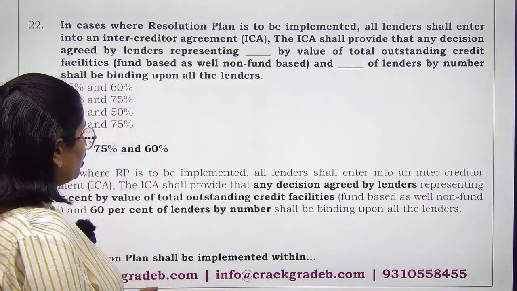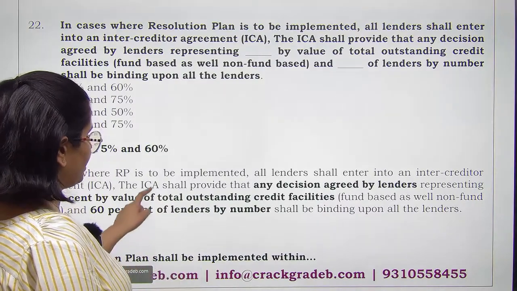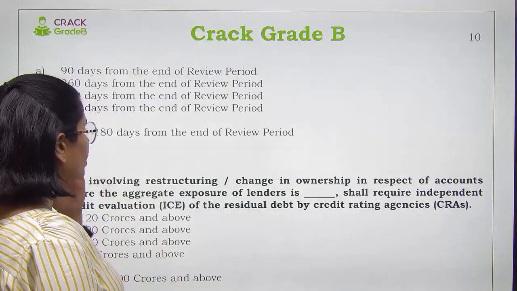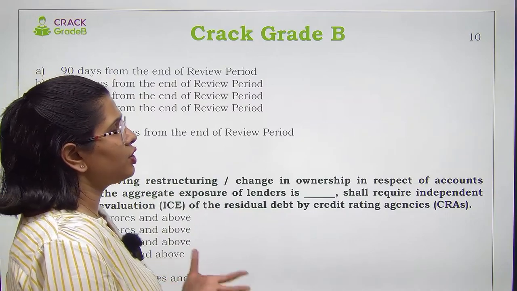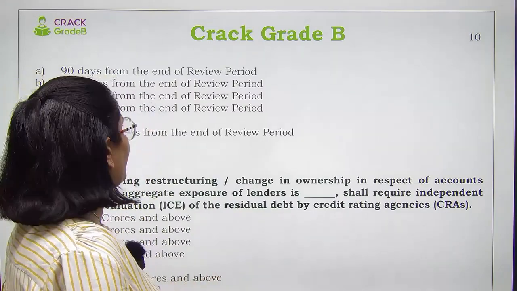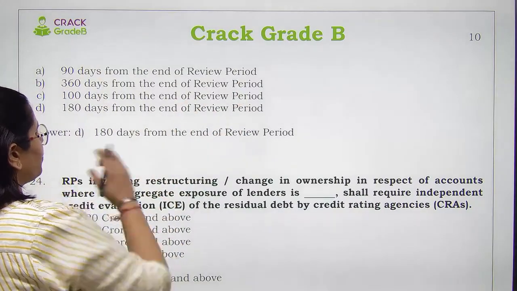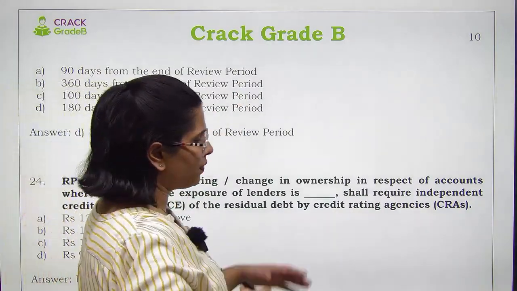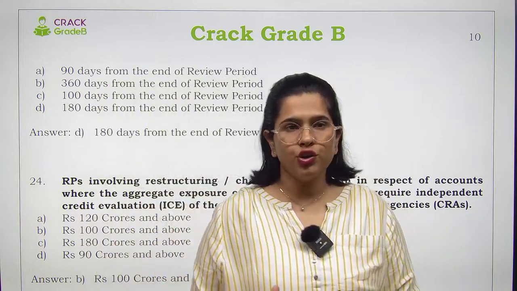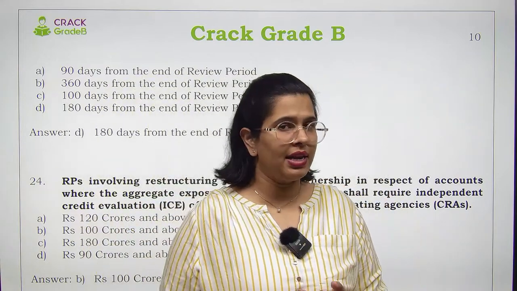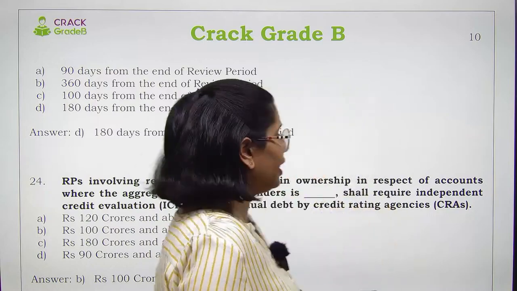Next is resolution plan shall be implemented within. So कितने दिन के अंदर resolution plan implement हो जाना चाहिए आपका? Within 90 days, within 360 days, within 100 days, within 180 days. So within 180 days of the review period, your resolution plans should be implemented. This is as per RBI guidelines.